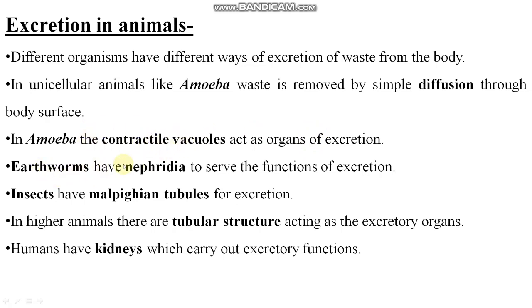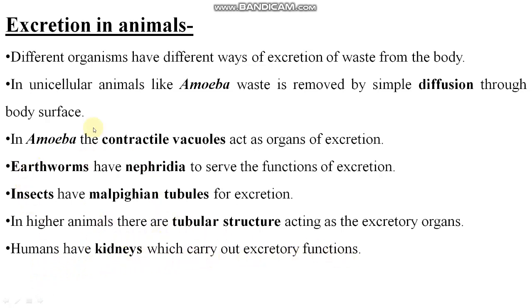In earthworms, there is a specific organ, a structure called nephridia, to serve the functions of excretion. Insects have Malpighian tubules for excretion. In higher animals, there are tubular structures acting as the excretory organs. So humans have kidneys which carry out excretory functions. Clear?